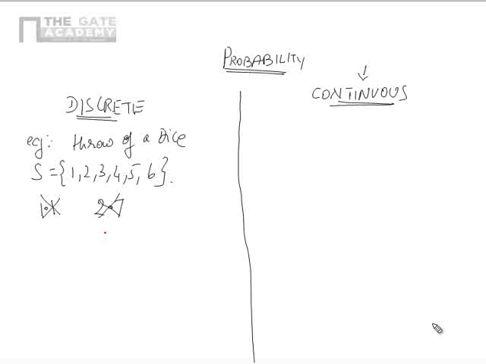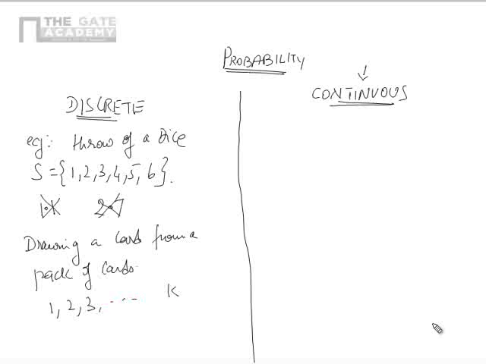Similarly, let us say we are drawing a card from a pack of cards. What will you get? You can get 1, 2, 3, anything up to king. 1 means the ace.